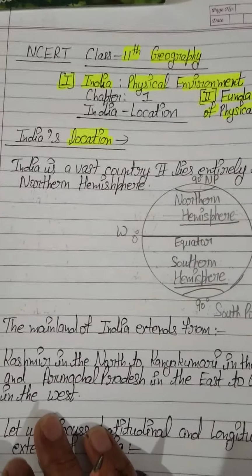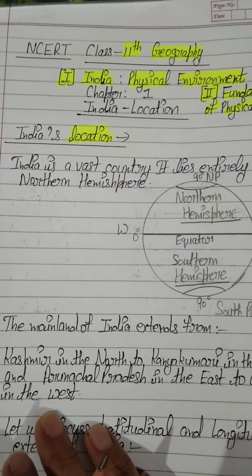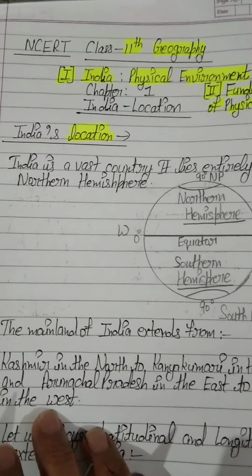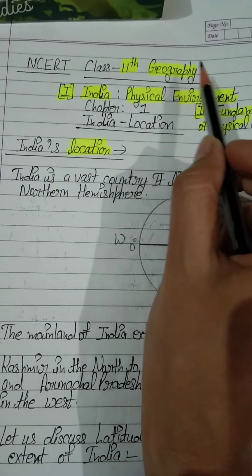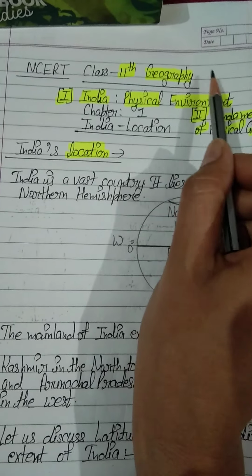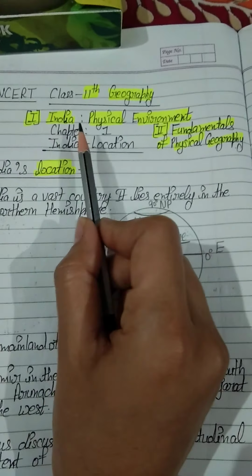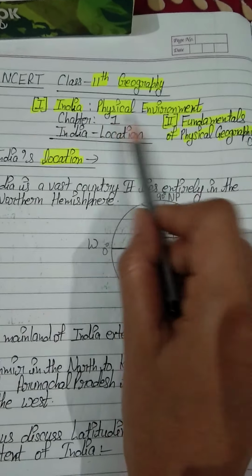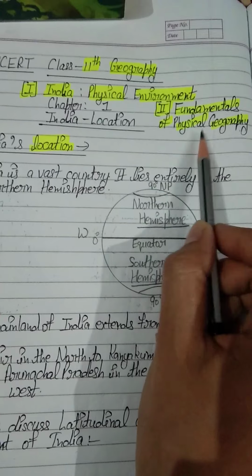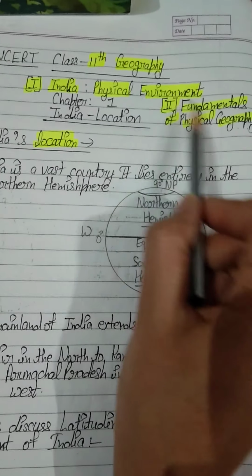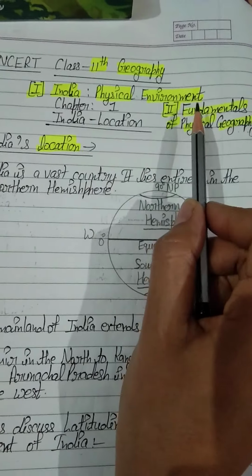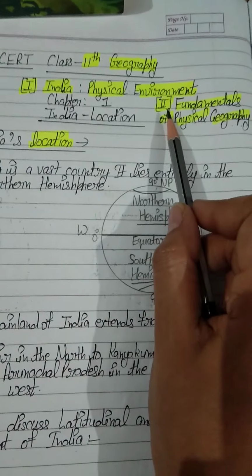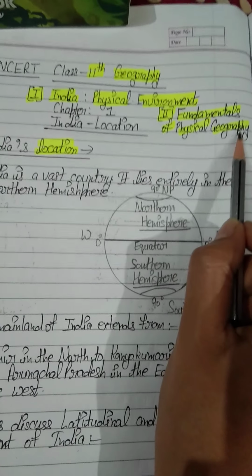Students, in the beginning, I would like to give you an update about our class 11th geography syllabus. In geography class 11th, we have two books. Number 1, India Physical Environment, and number 2, Fundamentals of Physical Geography. I am repeating the names of these two books: India Physical Environment, and Fundamentals of Physical Geography.